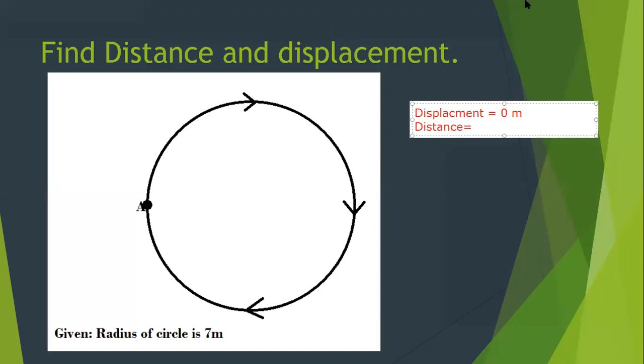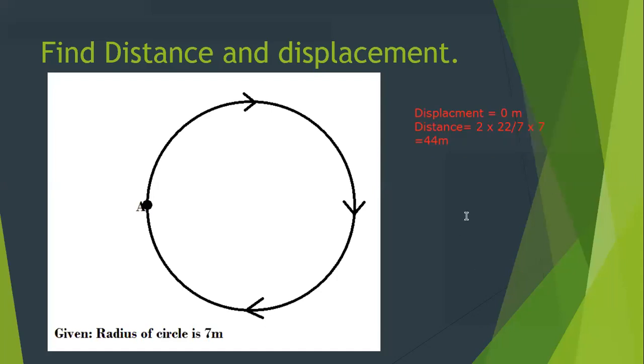How much is the distance? The distance is the actual path. And what is this? This is nothing but the circumference of the circle, because it's a complete circle. So what's the formula? Now I'm not going to take half of it because it is not a semicircle. It's a complete circle, so it's 2 pi r. Pi is 22 by 7 into r. R is 7. Okay. So you will find that this 7 and 7 will get cancelled and 22 twos are 44. So how much is the distance? The distance comes out to be 44 meter.